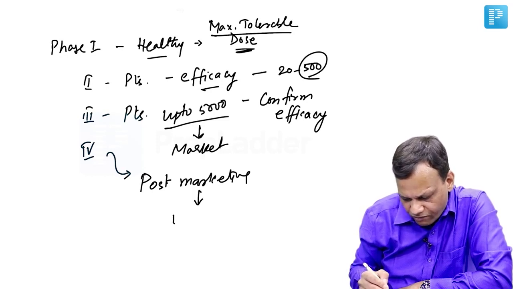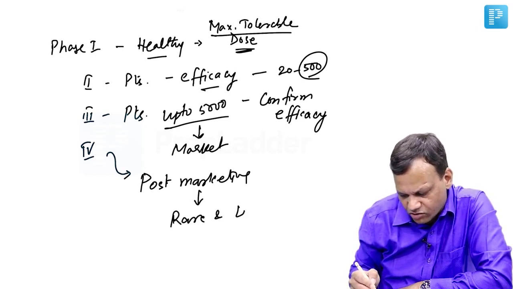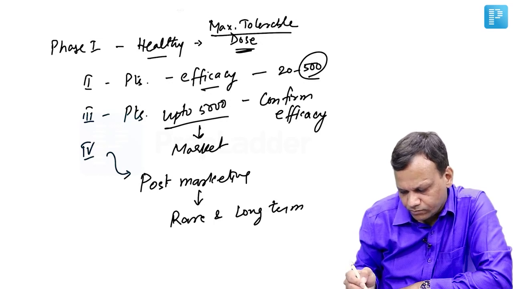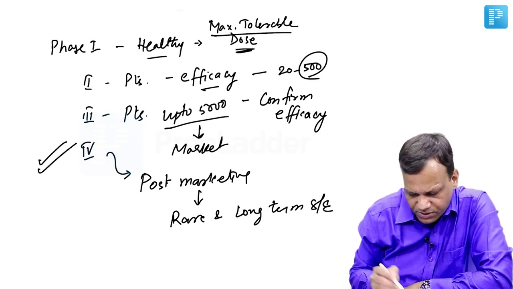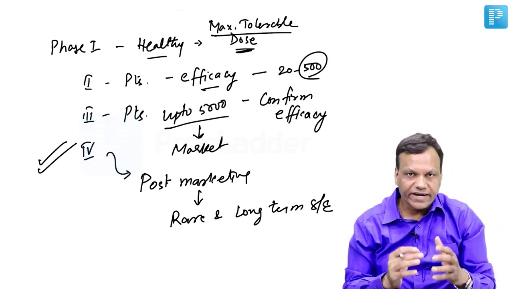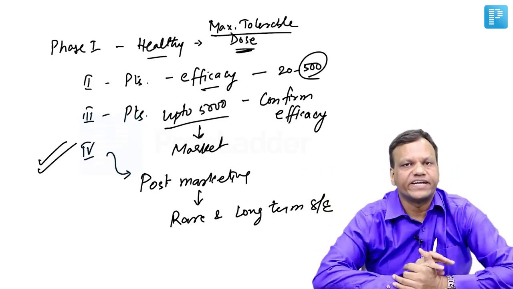These are mainly done for rare and long term side effects of a drug. The maximum number of subjects are recruited in phase 4 because the drug is already in the market. Thousands of people are already taking the drug.